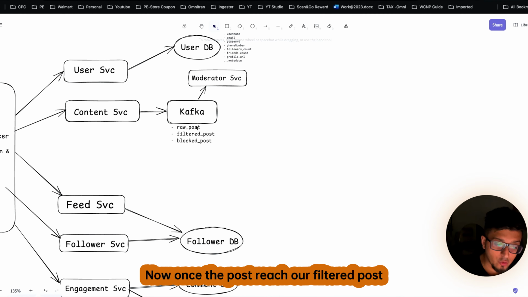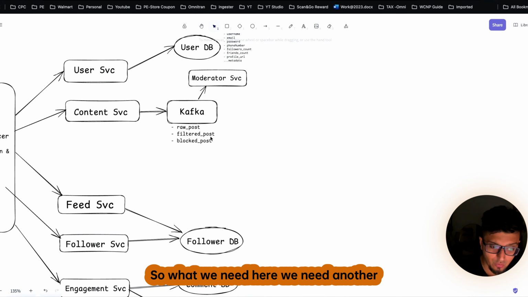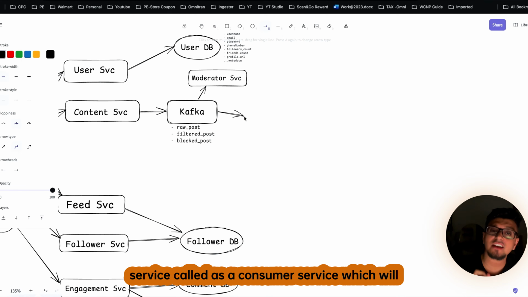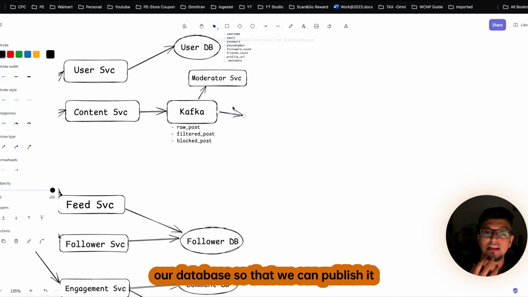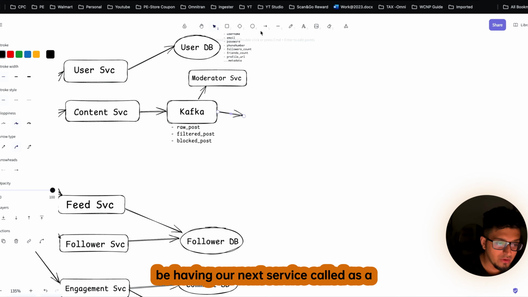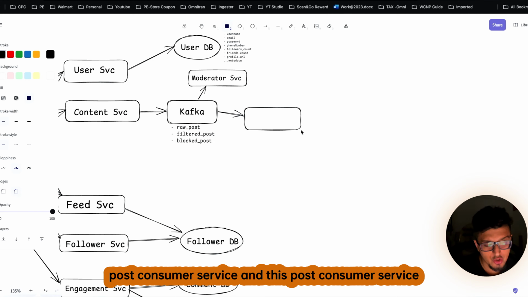Now once the post reaches our filtered post topic, this content is a valid one. So what we need here is another consumer service, which will actually drive the data from this Kafka into our database so that we can publish it for the users. So here we will be having our next service called the post consumer service.